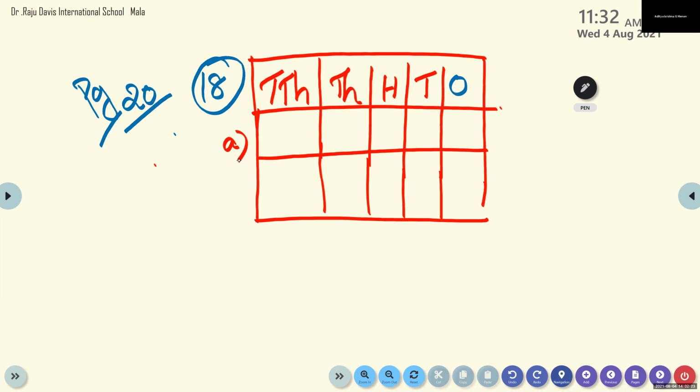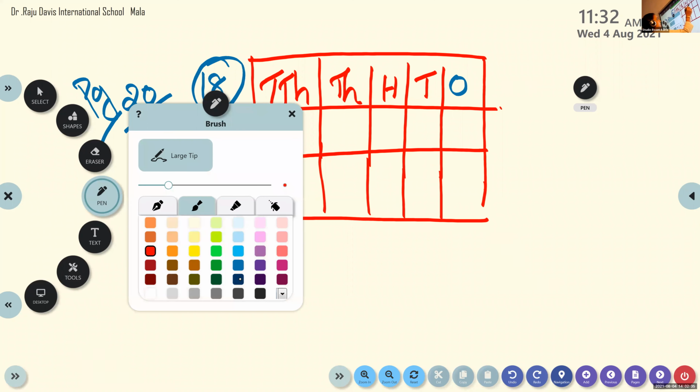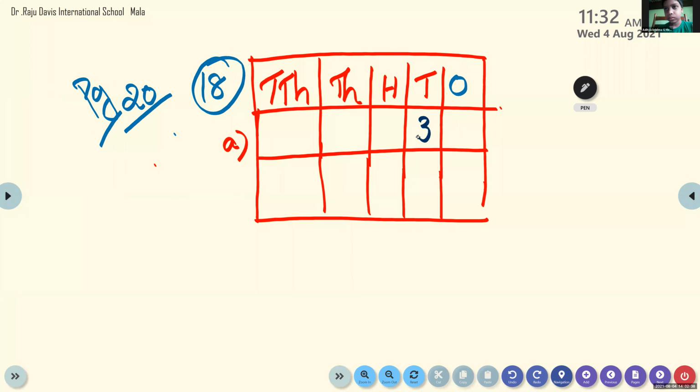Which number is in the tens place? 3 in tens place. 5 in ones place. 1 in hundreds place. 8 in thousands place.